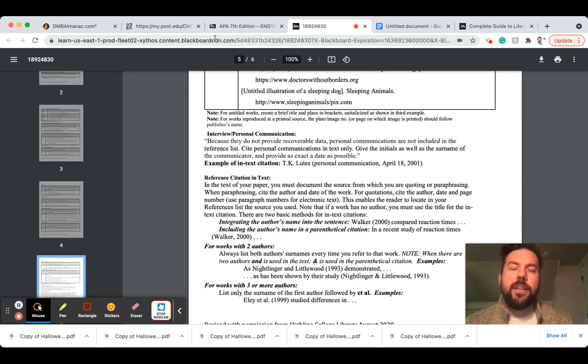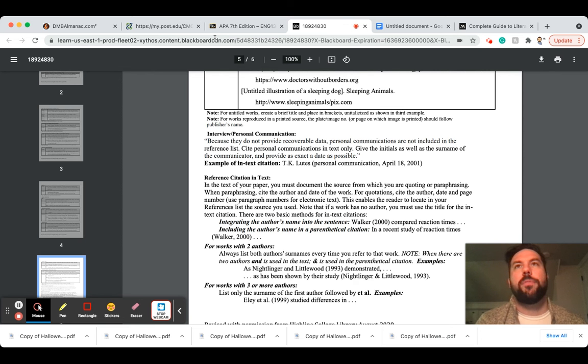In-text citations, I've noticed a couple of people are leaving them off of their papers. A lot of people are leaving them on. But again, this is that small thing where you really want to make sure that anytime you use somebody else's content, you have to cite it in your paper, unless it's universal knowledge, right?